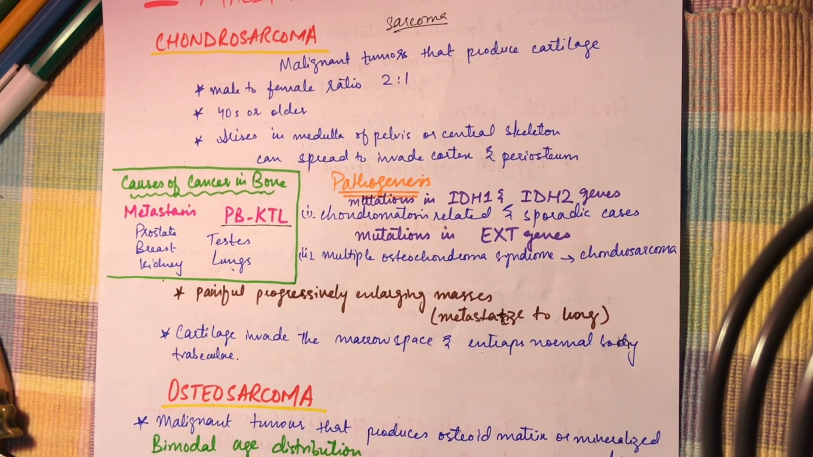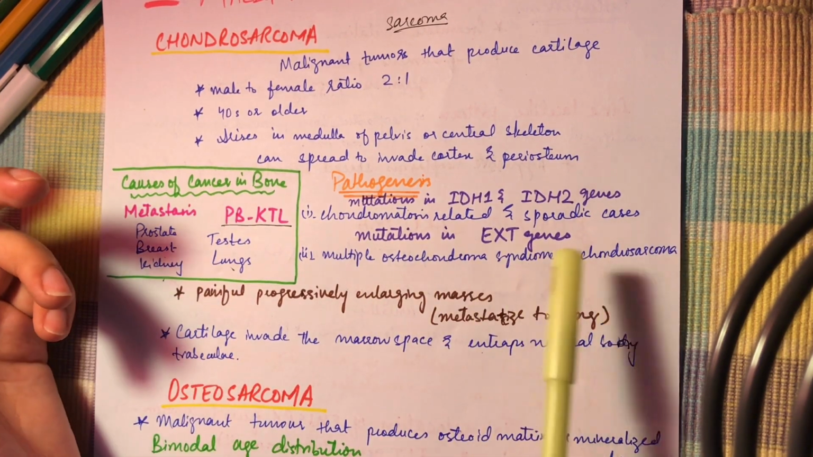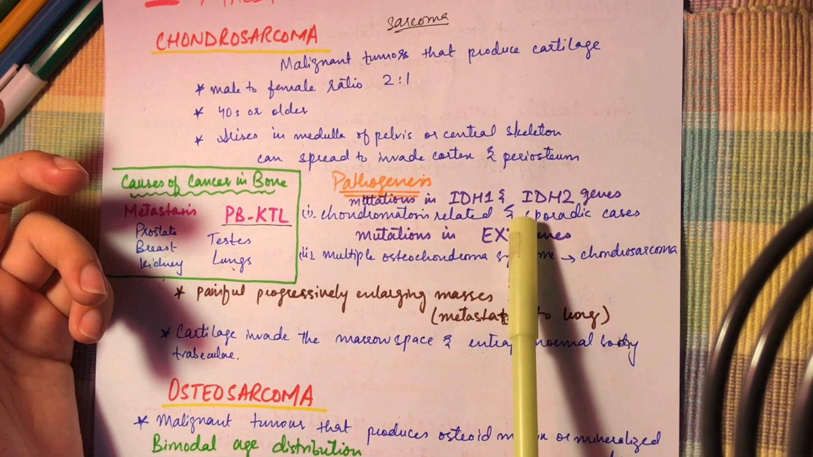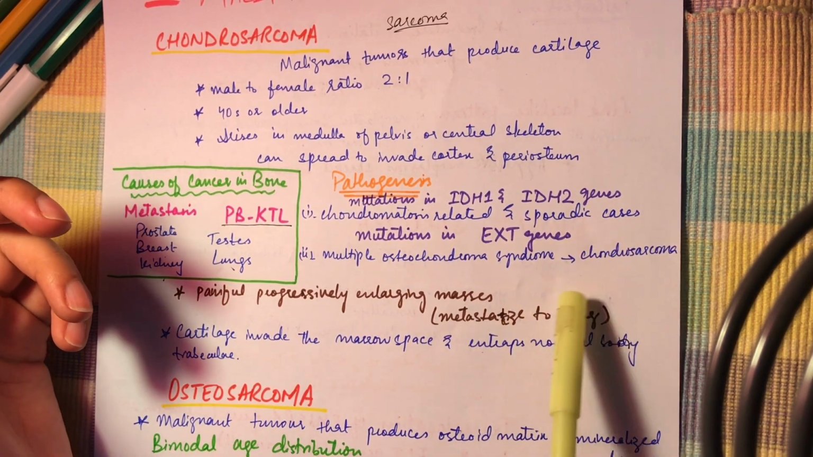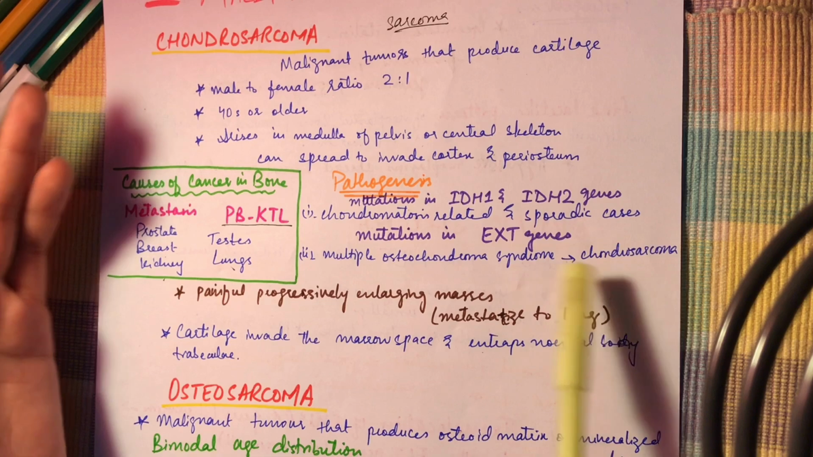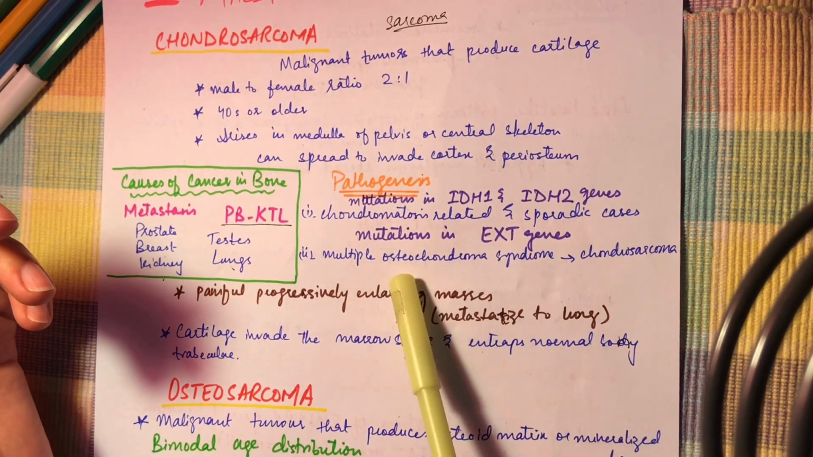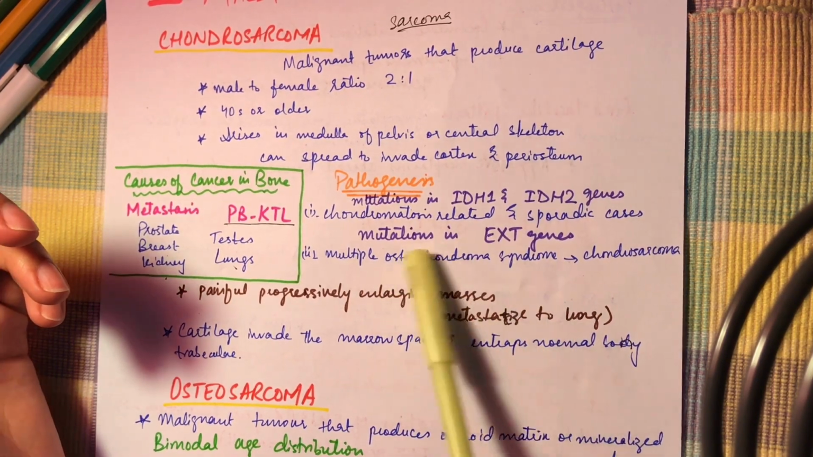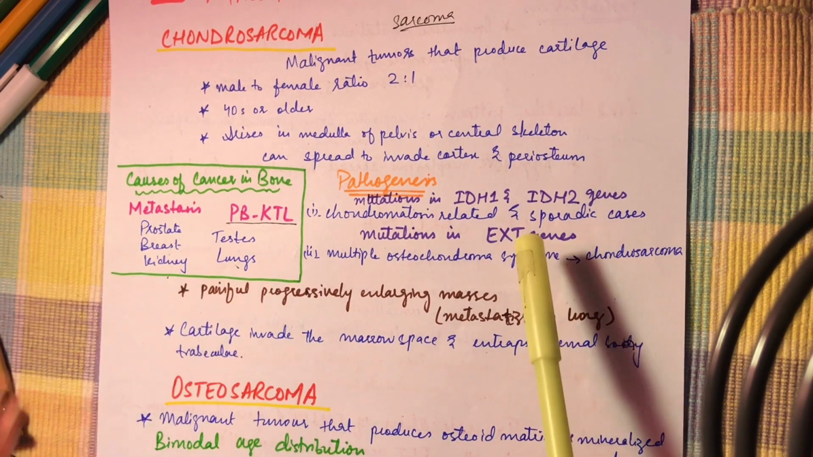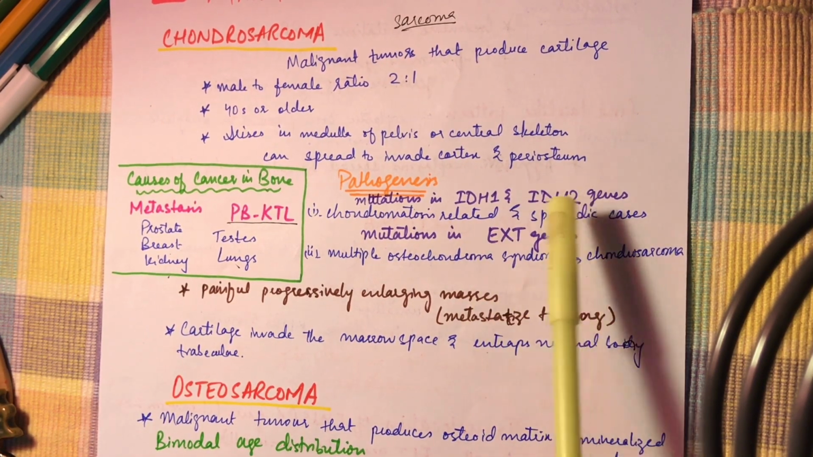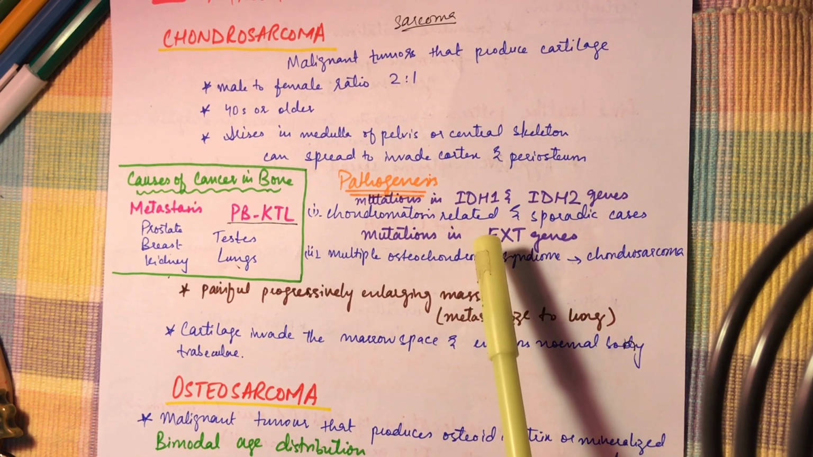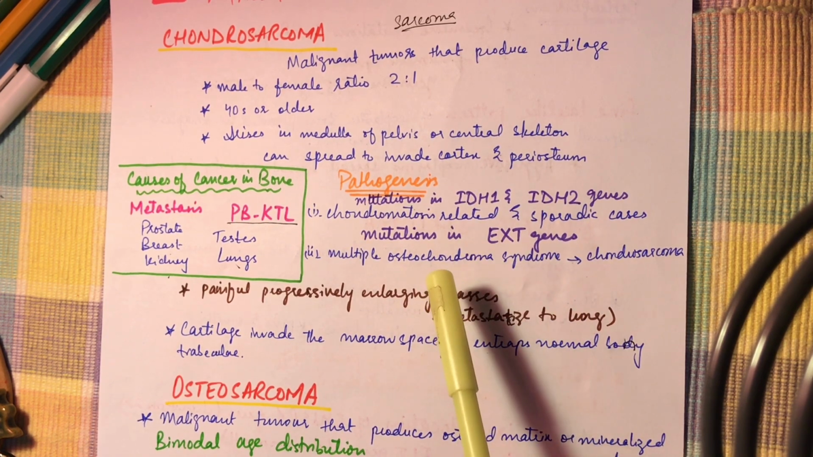In the chondromatosis related or the sporadic cases, there is a mutation in the IDH1 and IDH2 genes, and in those chondrosarcomas that arise from the multiple osteochondroma syndrome, there is a mutation in the EXT gene. I've already told you about the IDH1 and IDH2 genes and the EXT gene in my previous video, but let me give a quick revision of it.